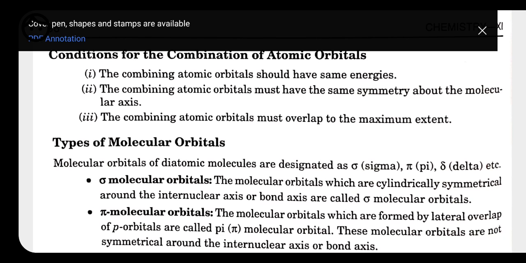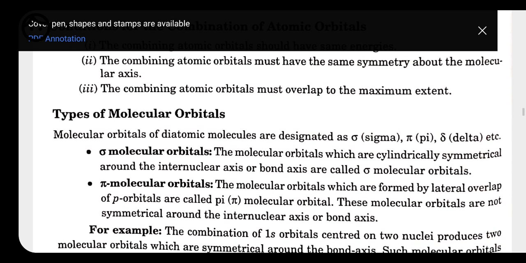Like that, 2px cannot combine with 2py, and the 2s orbital of one atom can combine with 2pz. We know 2s has a spherical shape, and 2pz can combine with s, because of that only a sigma bond is going to form, but it cannot combine with the 2px or 2py orbital of any other atom. Why? Because they do not have the proper orientation. Their orientation is just different, that's why the combination will not take place.